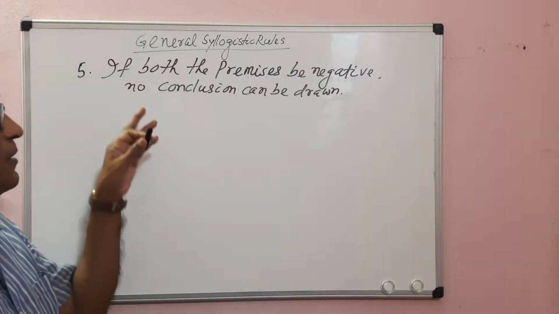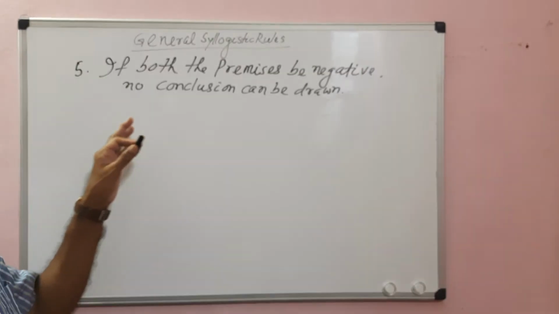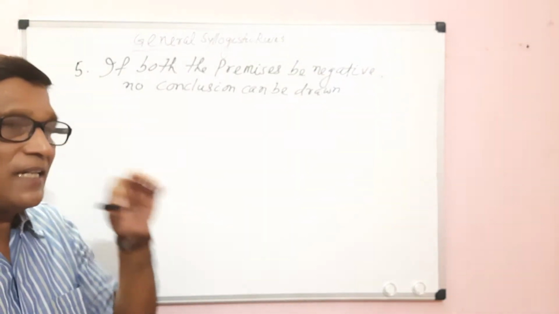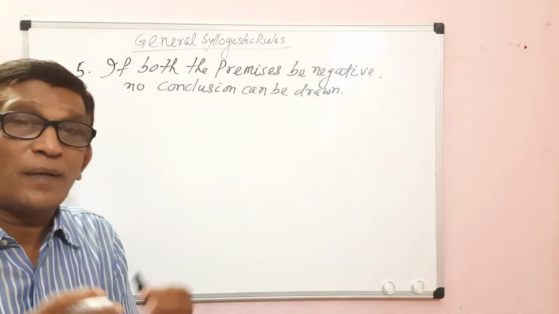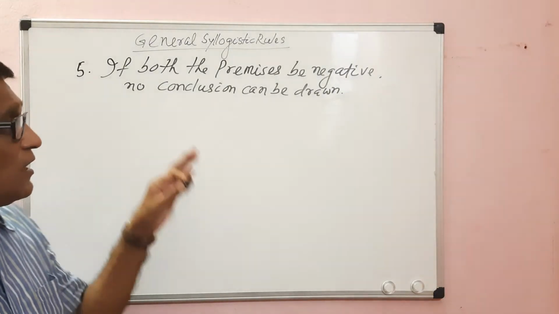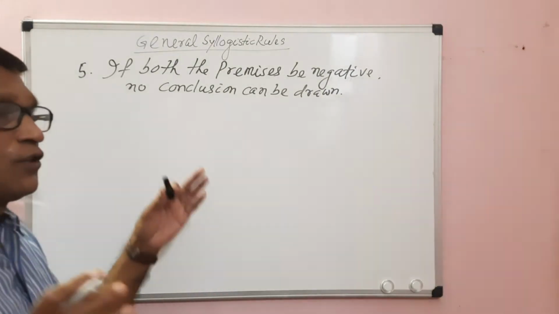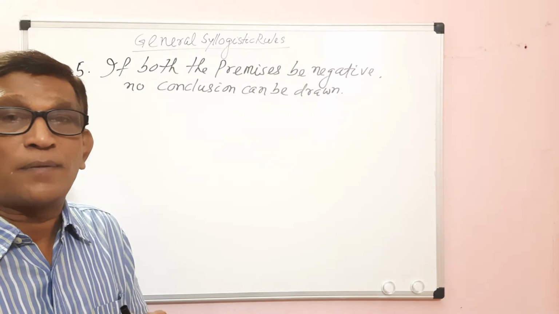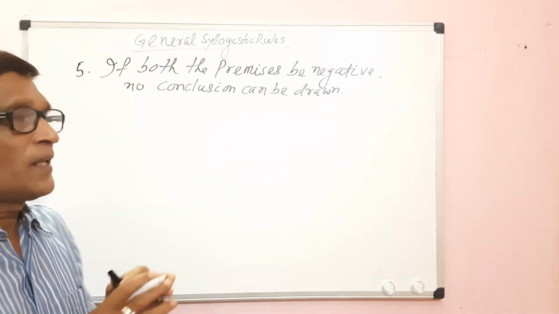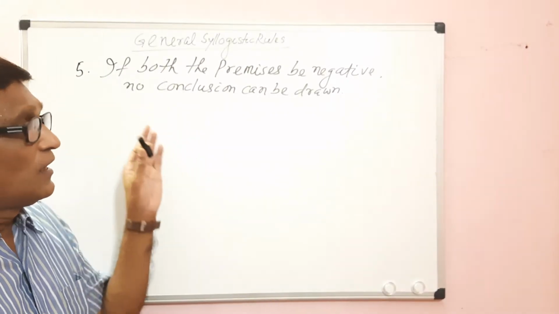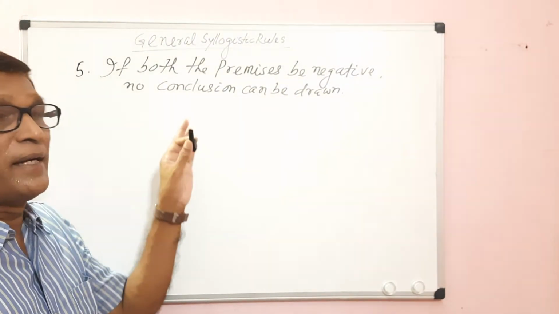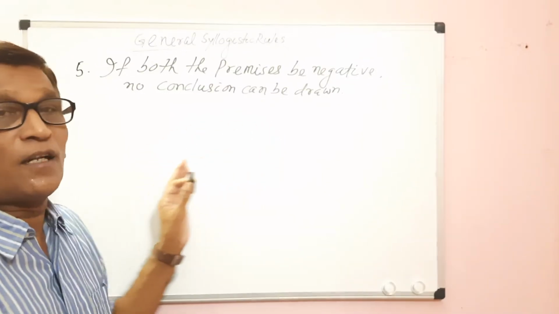Why? Because if both the premises are negative, no negative proposition establishes an inclusive relation between the subject and predicate. If both the premises are negative, there will be no inclusive relation between the middle term and the major term, and the middle term and the minor term.